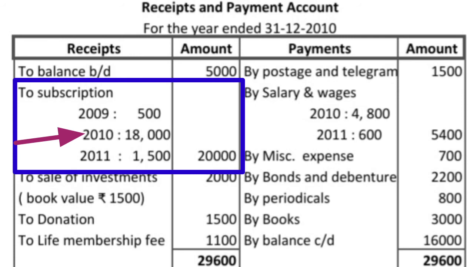Now we need to focus only on income of 2010. If any income or expenditure does not belong to 2010, we can ignore that amount. So subscription for 2009 and 2011 we can ignore.